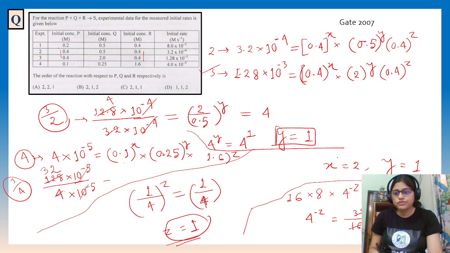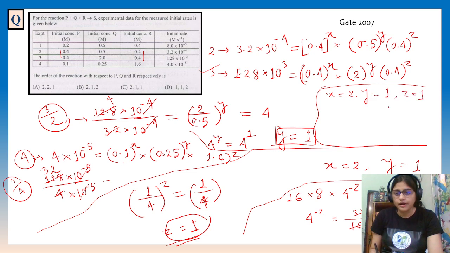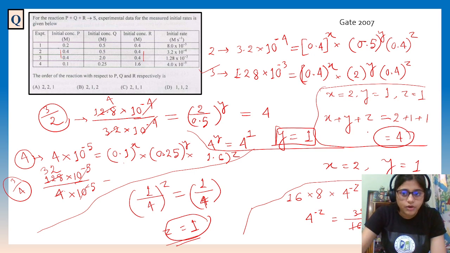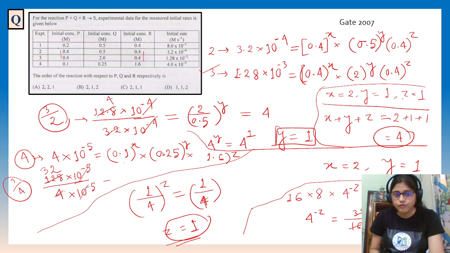So what we have found is x equals 2, y equals 1, z equals 1. So the order will be x plus y plus z, which means 2 plus 1 plus 1, 4. This will be the answer. Overall order is this, and PQR will be 211, right? 211. So C will be the answer, 211.